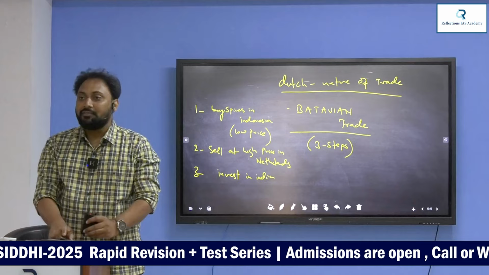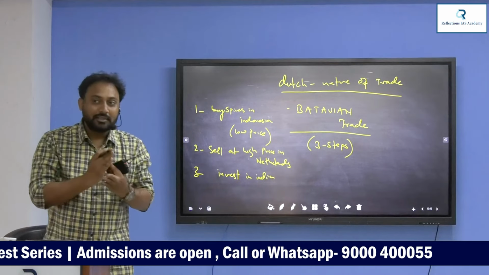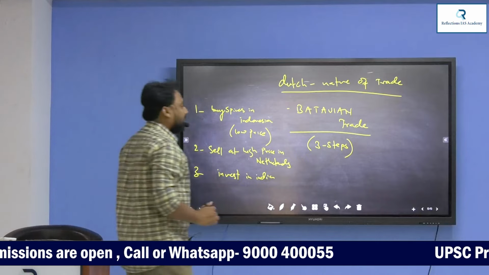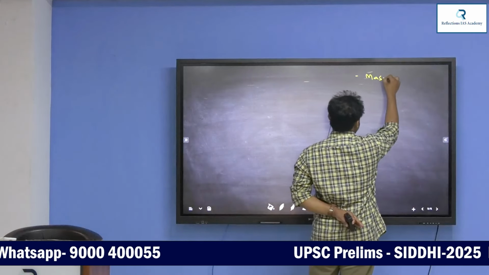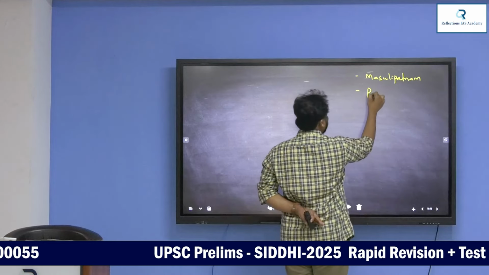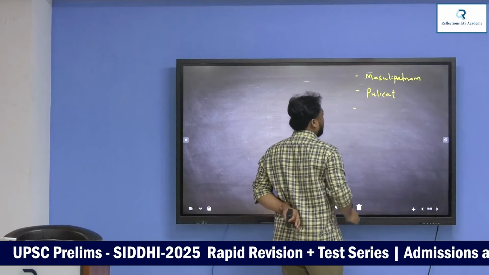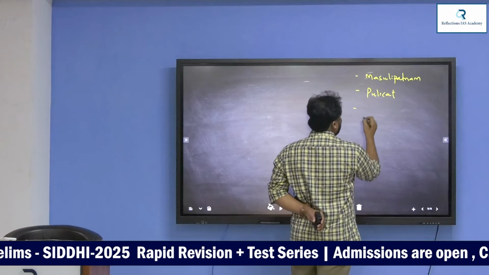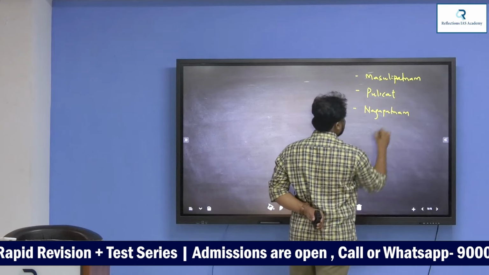What are the settlements of the Dutch? I told you mostly they are on the East Coast. What are those settlements? Their first settlement is Machilipatnam. It's also called Masulipatnam. Then next, the most important one, Pulicat. Pulicat, Nellore, Andhra Pradesh. Then after Pulicat, they went to Nagapatnam, near Chennai.